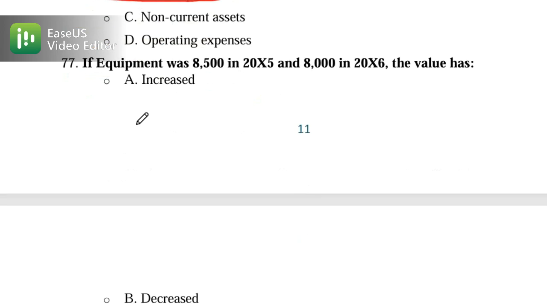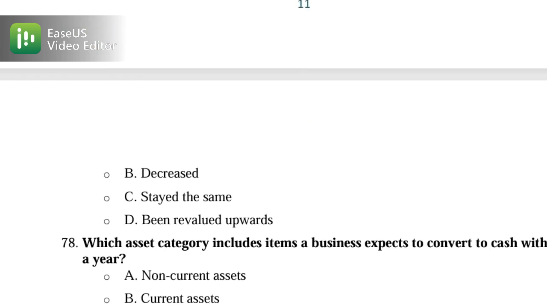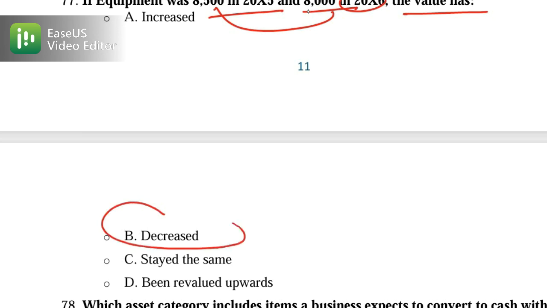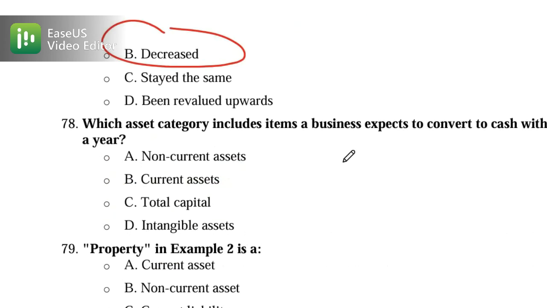Let's say we have equipment, and the equipment was 8,500 in 2005, and that is 8,000 in 2006. What has happened to the value? Definitely the value has decreased or increased. So the value is decreased because before it was 8,500, now it is 8,000. So this is called a decrease. Now let's move on to 78.